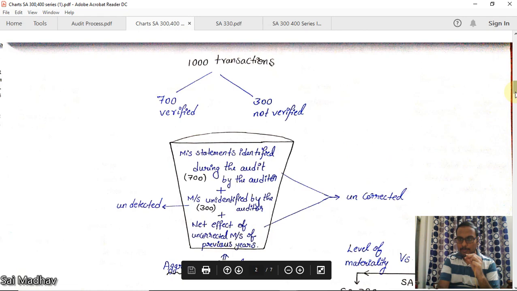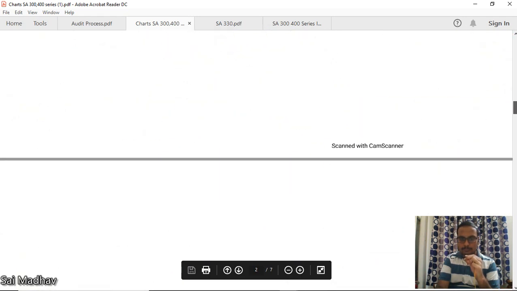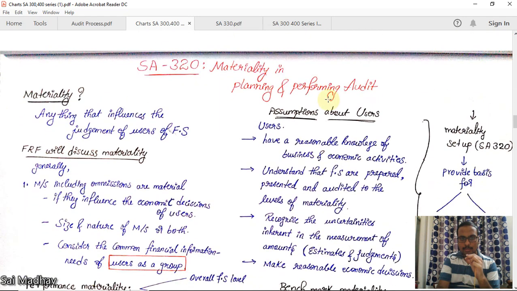Now, this is SA 320, Materiality in Planning and Performing an Audit. So first, what is materiality? Anything that influences the judgments of users of financial statements. Because we are doing the audit for the purpose of users. They are the ones who take judgments on the basis of financial statements. So anything that influences the judgment of financial statement users is nothing but materiality.